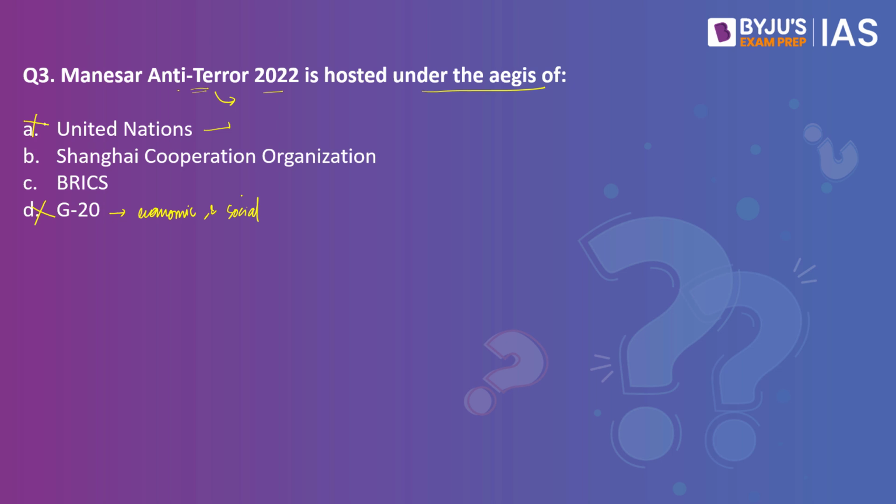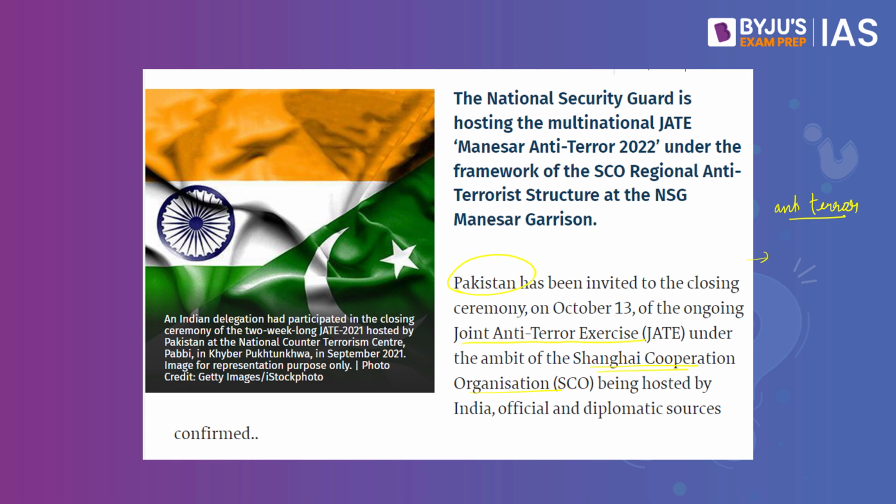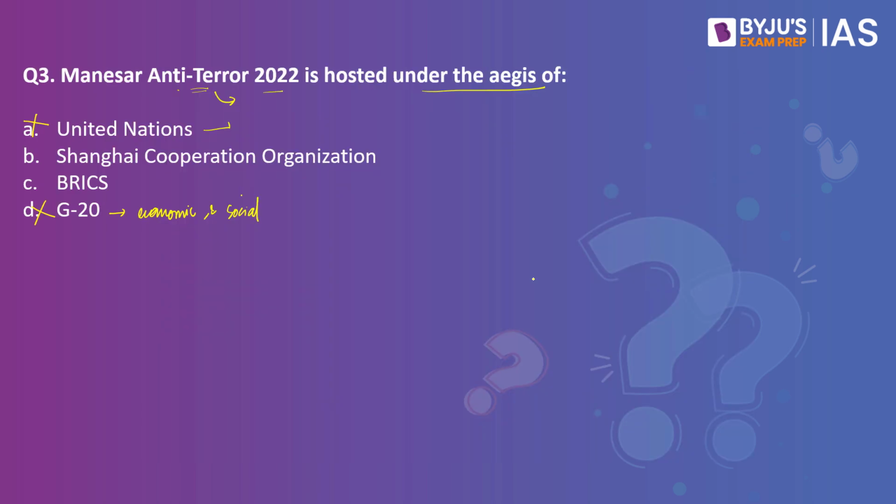Here is where the news would be helpful for you. You can see that the news says Pakistan has been invited to the closing ceremony of this anti-terror 2022. You know that BRICS has 5 major countries and Pakistan is not one of them. You can eliminate BRICS, thus leaving us with the option Shanghai Cooperation Organization.